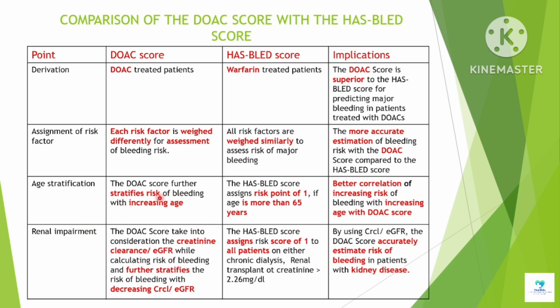The DOAC score further stratifies risk of bleeding with increasing age, while the HAS-BLED score assigns a risk point of 1 if the age is more than 65 years. So a better correlation of increasing risk of bleeding with increasing age can be achieved with the DOAC score. The DOAC score takes into consideration the creatinine clearance or eGFR while calculating risk of bleeding and further stratifies the risk of bleeding with decreasing creatinine clearance or eGFR, while the HAS-BLED score assigns a risk score of 1 to all patients irrespective of their disease status. So the DOAC score can accurately estimate the risk of bleeding in patients with kidney disease.